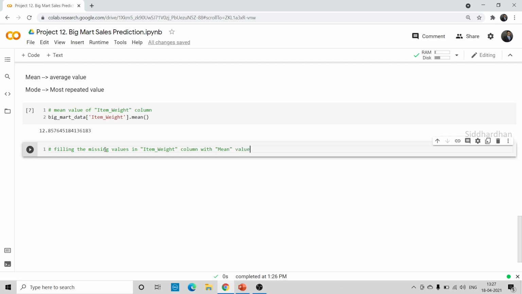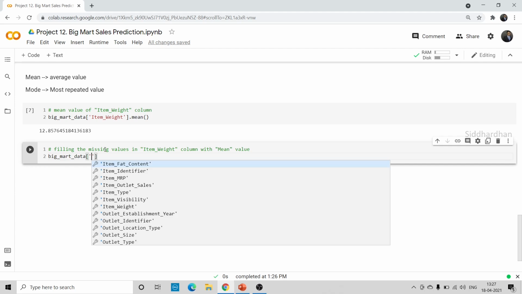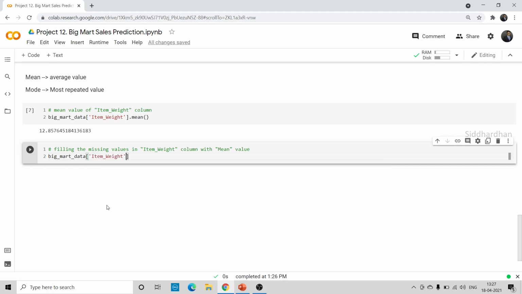Okay, so Big Mart data, again mention the column name, item weight, dot fillna. Fillna means it will fill all the missing values. NA represents not available, and not available means missing values. Again mention the column name. So how are we going to fill this? By taking the mean, right?